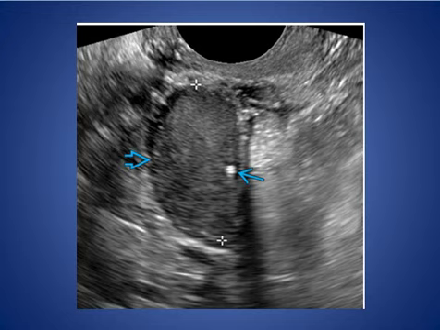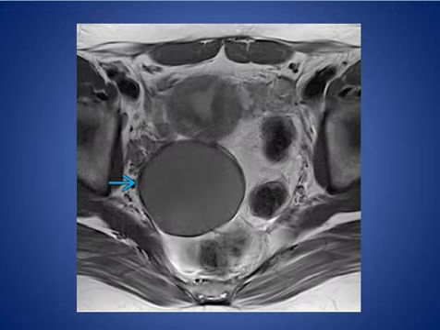Here we have a patient with a transvaginal ultrasound that shows a hypoechoic ovarian lesion with homogeneous low-level echoes and a small echogenic mural focus in keeping with endometrioma. Here, this is axial T2 weighted images, showing a right ovarian lesion.